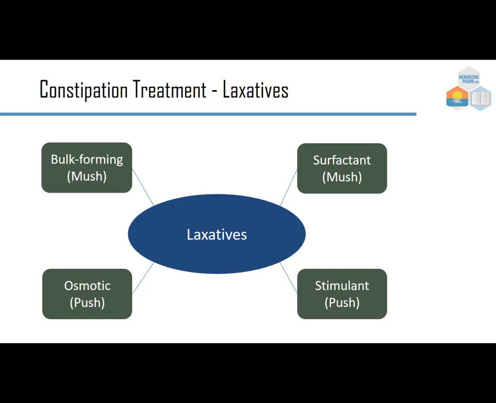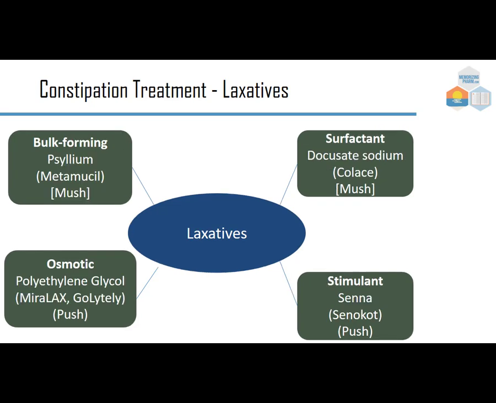stimulant. The big difference is some of them just bring water into the bowel to get more of a mush, and the others are really propelling things out, and it's more of a push. So let's look at some of the names. Bulk forming, we have psyllium, which is brand Metamucil, which is very much like fiber that would come in the diet. Docusate sodium is Colace. Often we see this with opioids.